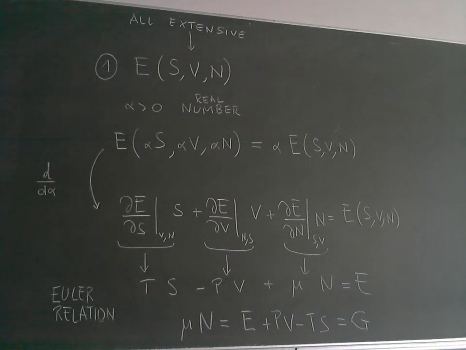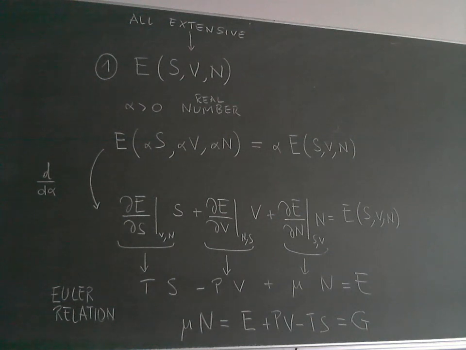Now we are done, because if we use the thermodynamic relations that we derived at the beginning of this lecture, dE/dS is the temperature, dE/dV is minus the pressure, and dE/dN is the chemical potential. So very generically, we have derived what is called the Euler relation.